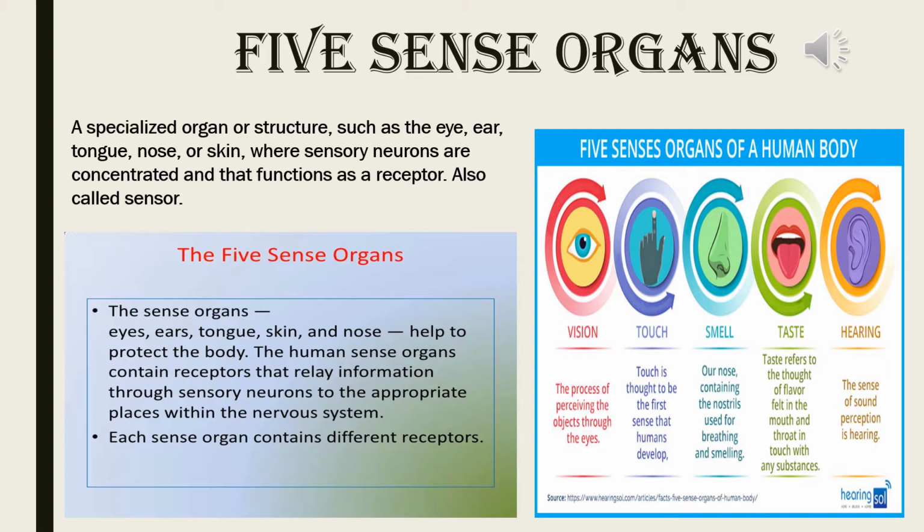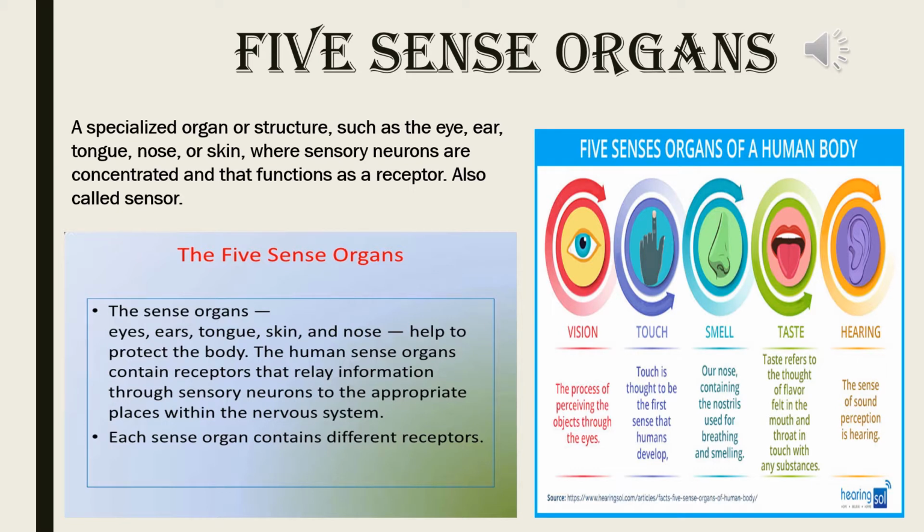There are 5 sense organs in the human body. A specialized organ or structure such as the eye, ear, tongue, nose or skin, where sensory neurons are concentrated and that functions as a receptor, is also called a sensor or sense organ.